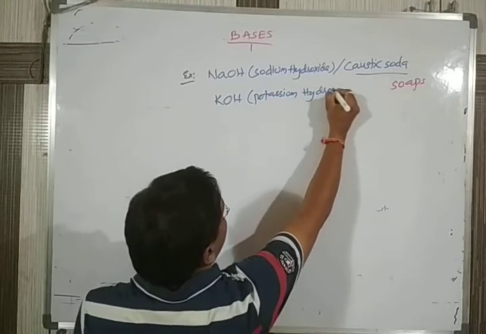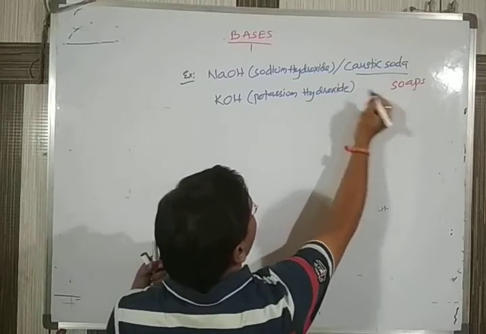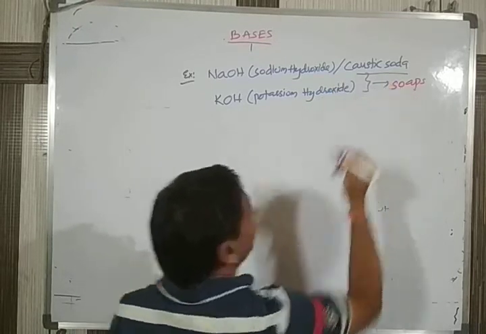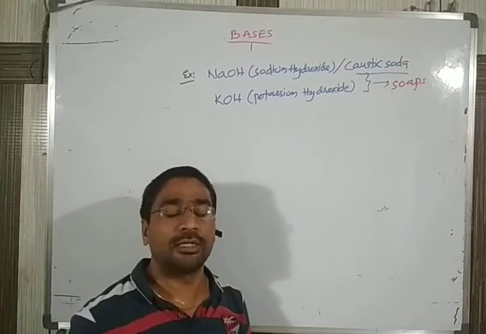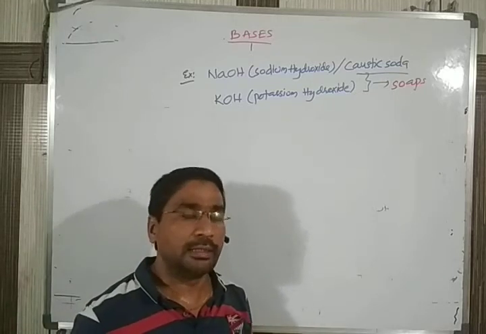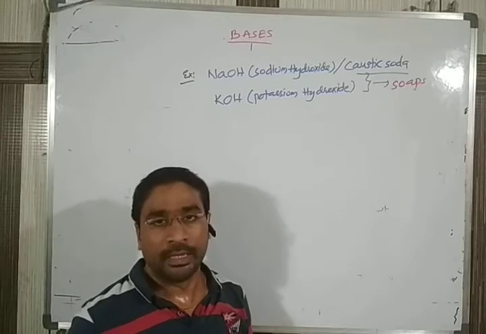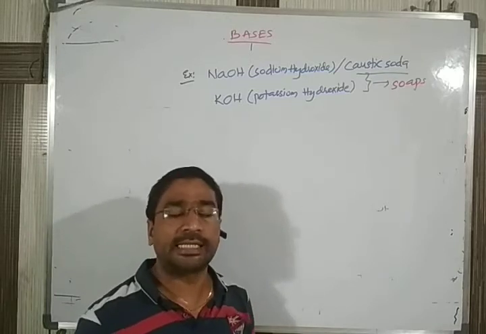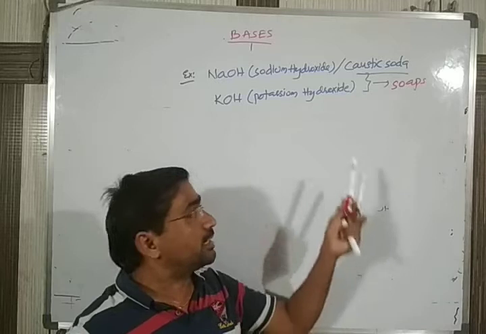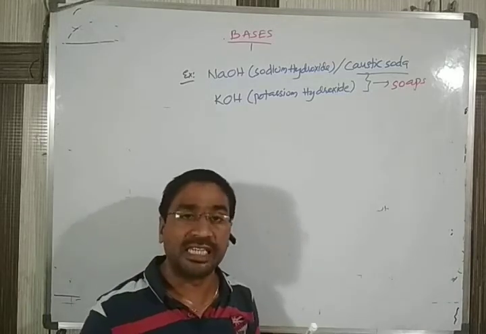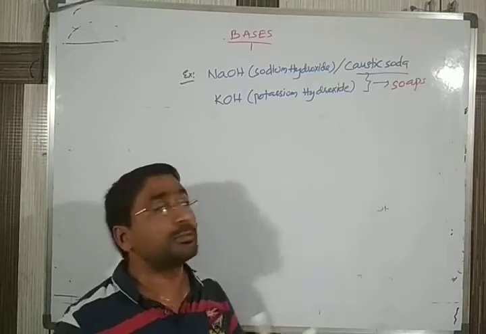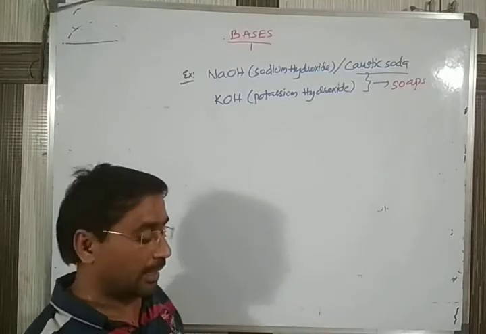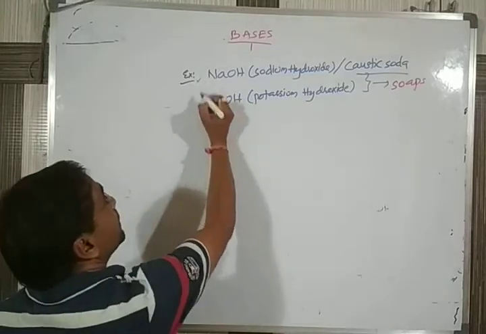This is also used in the manufacturing of soaps, our bathing soaps, which in chemistry terminology we call toilet soaps. For manufacturing them we use NaOH as well as KOH.